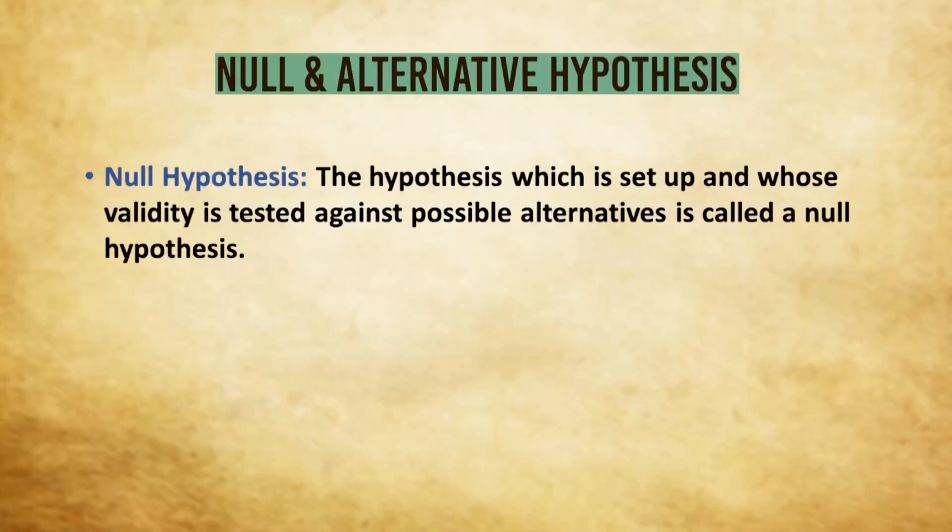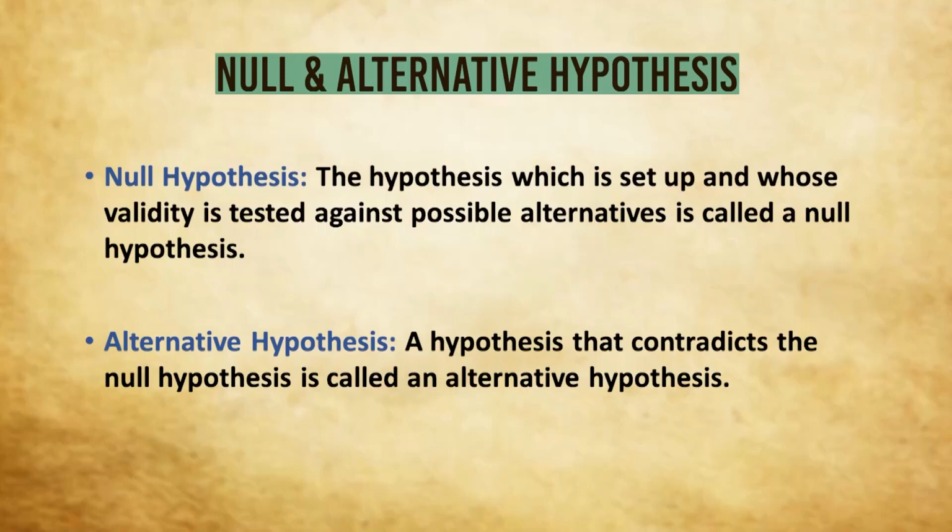Now we come to the two most important types of hypothesis in testing of hypothesis. Null hypothesis. The hypothesis which is set up and whose validity is tested against possible alternatives is called a null hypothesis. So this is the main hypothesis that we are going to test, and we will be concerned with rejection or acceptance of the null hypothesis only.